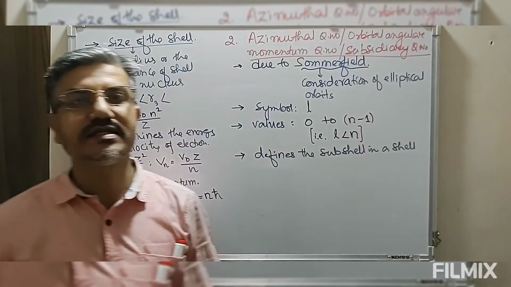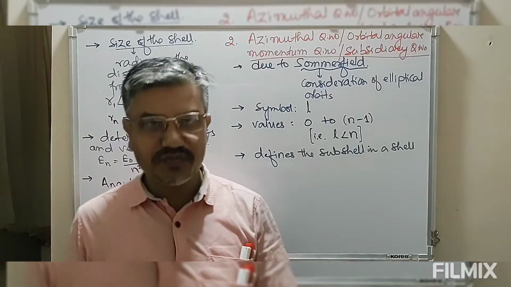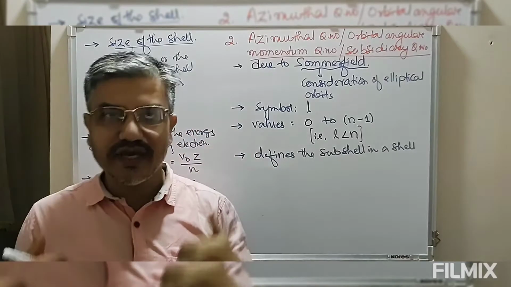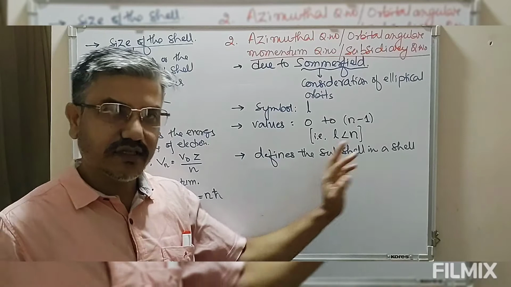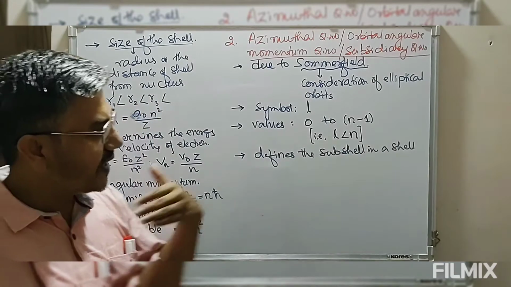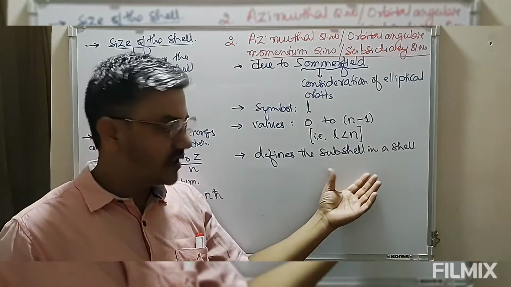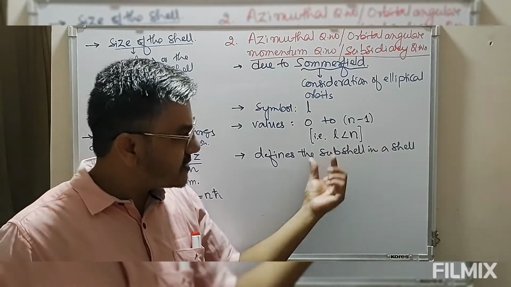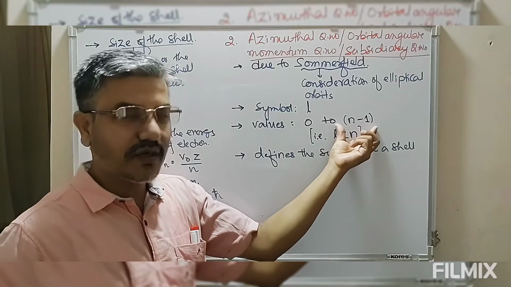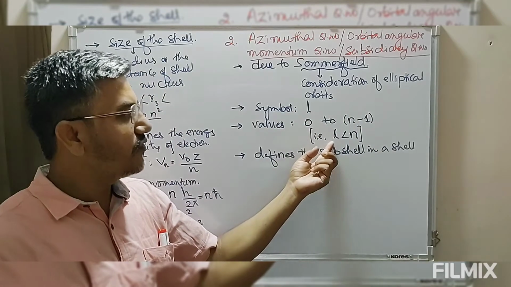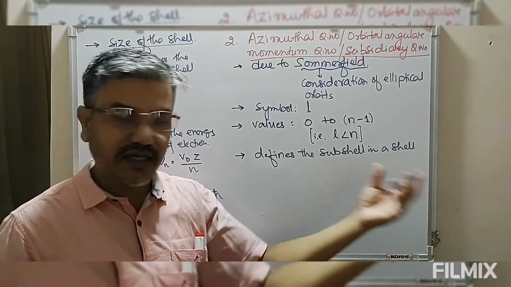So our human body represents a shell. Inside this we have different organs, and these organs are what we call the subshells. So we have a shell, and inside this shell we have subshells. This subshell is known as l, which can have values 0 to n minus 1. The value of l should always be less than n.